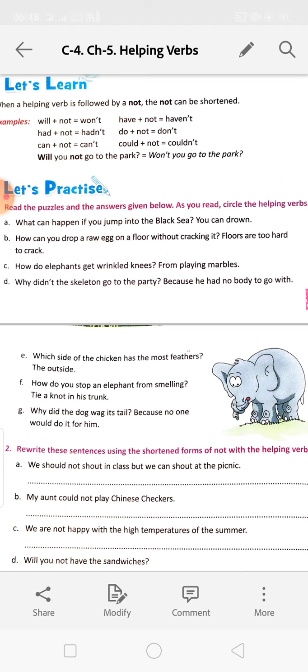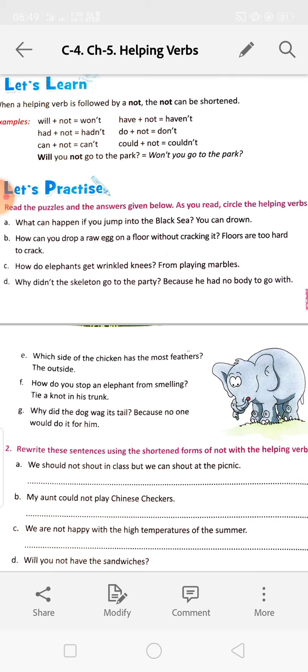Next, rewrite the sentences using the shortened form of not with the helping verbs. You will do this one in the book. We should not shout in the class. We shouldn't. Write like this: we shouldn't shout in the class, but we can shout at the picnic.